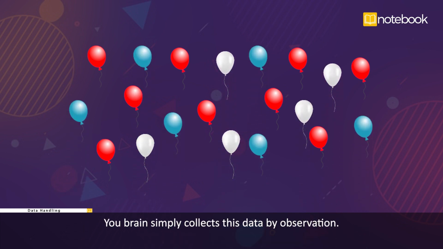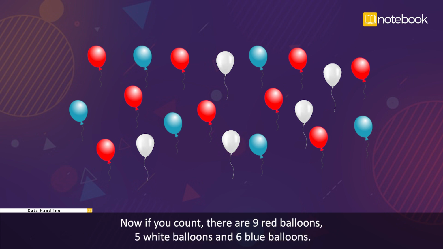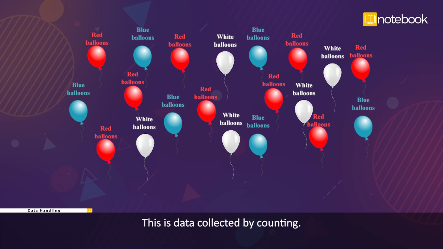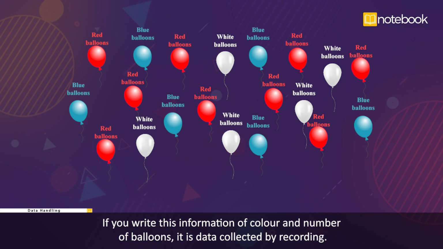Your brain simply collects this data by observation. Now, if you count, there are 9 red balloons, 5 white balloons, and 6 blue balloons. This is data collected by counting. If you write this information of color and number of balloons, it is data collected by recording.